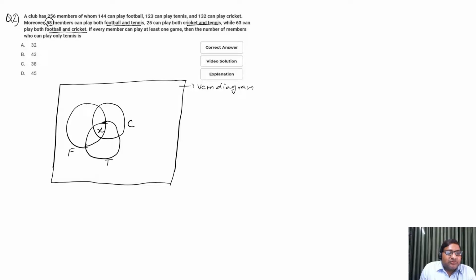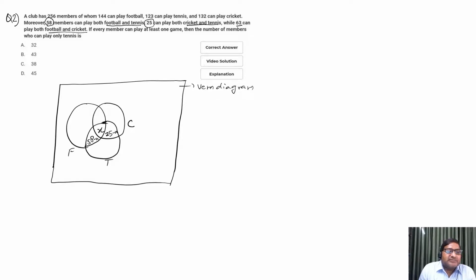So the total football and tennis region includes X in all three regions, so the remaining is 58 minus X. Now tennis and cricket: there are 25 members playing tennis and cricket, but X is the number of members who play all the games, so the remaining part of tennis and cricket will be 25 minus X. In a similar way, football and cricket: 63 members play football and cricket.